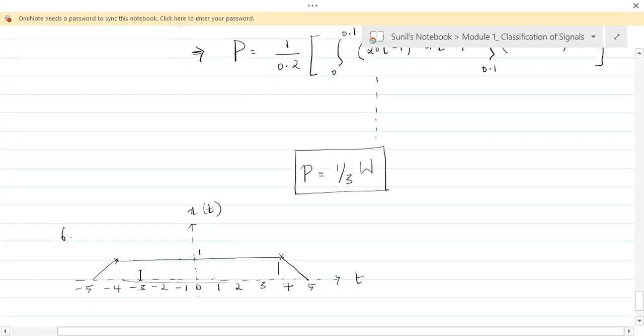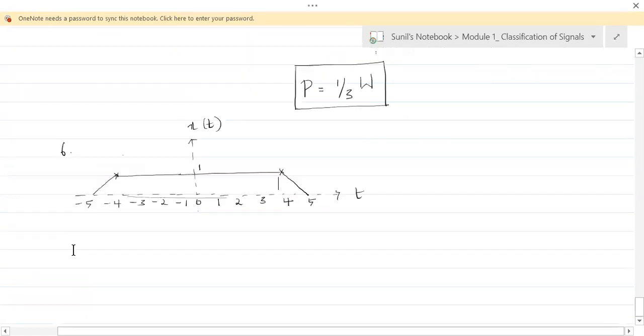Is it non-periodic? Yes, it is not repeating. Is it deterministic? Yes, we can obtain the equation for x of t from -5 to -4, and from 4 to 5. So it is deterministic also. It is non-periodic, deterministic. That's why it's an energy signal.